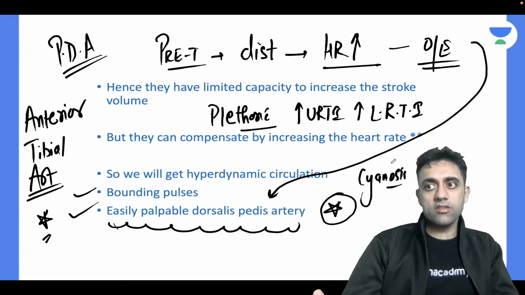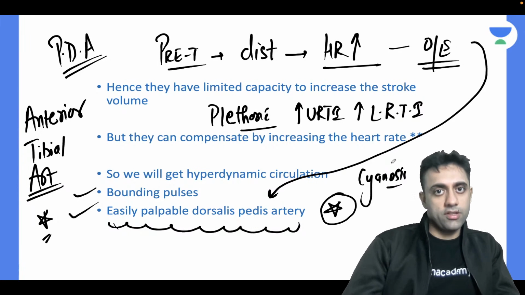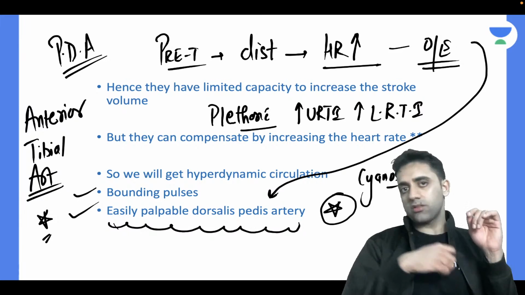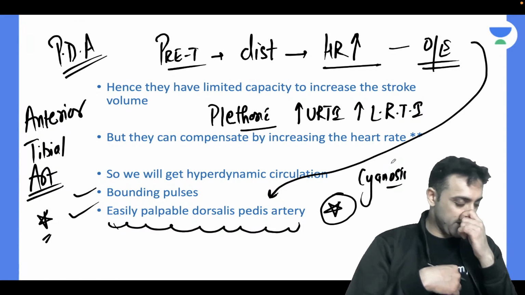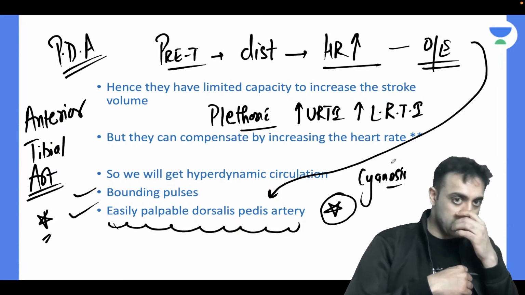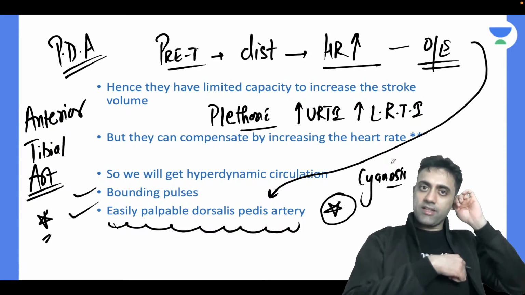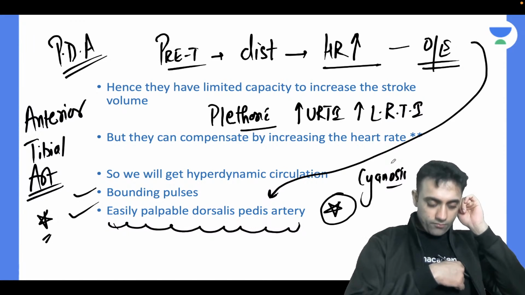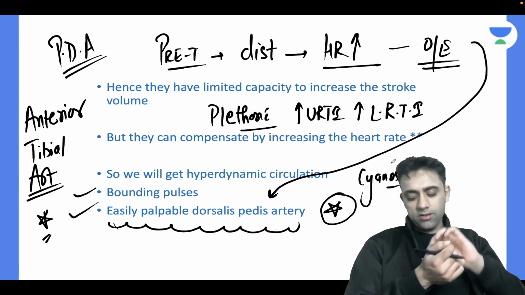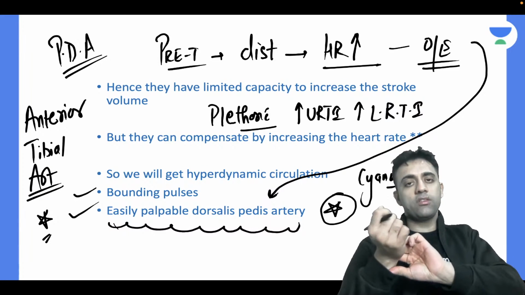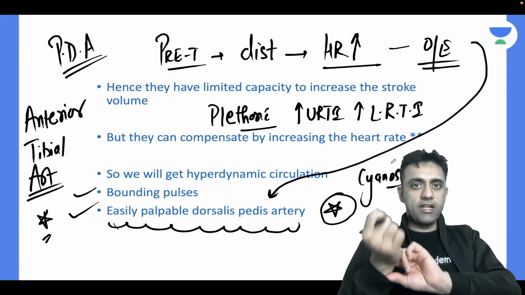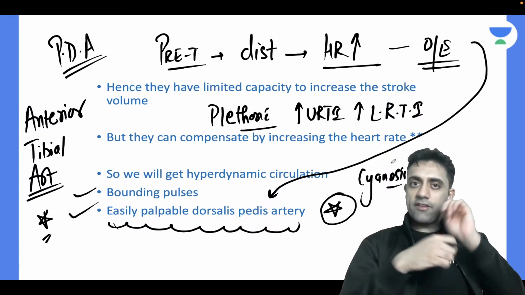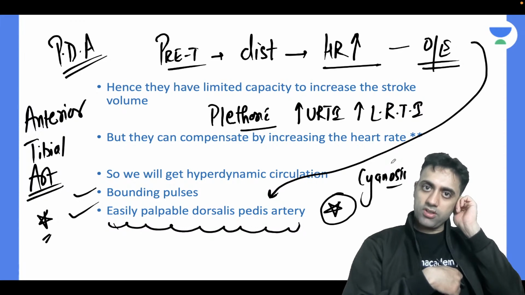I'll not say you'll get a delayed diastolic murmur or this murmur. Just remember, whenever you auscultate a murmur, I'll tell you a small trick. One stethoscope you keep on the heart, and one finger should be there on the pulse. One finger you put on the patient's pulse, and the stethoscope on the heart.